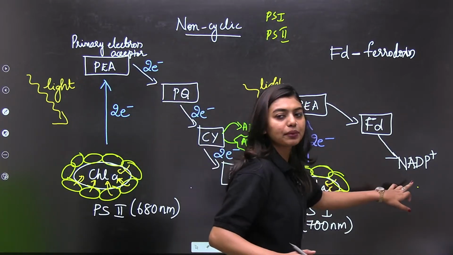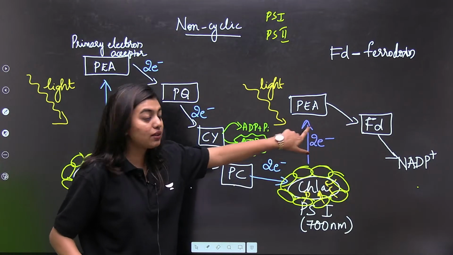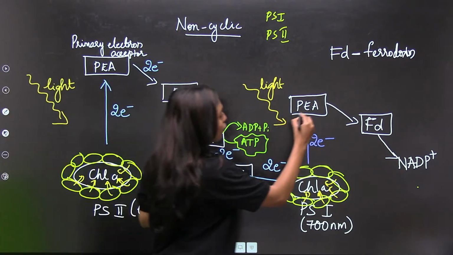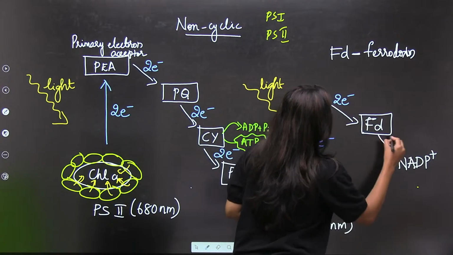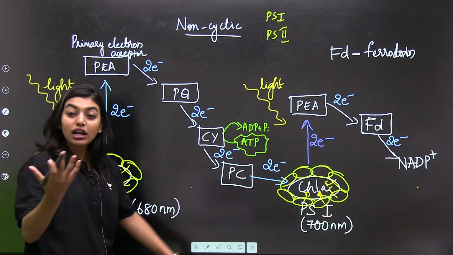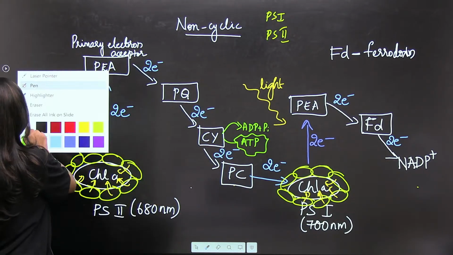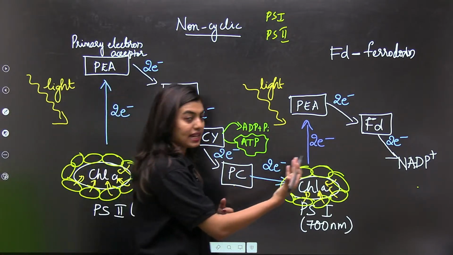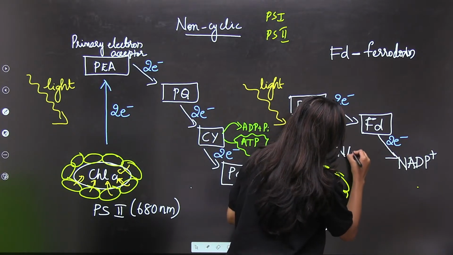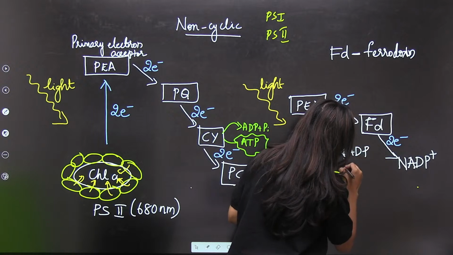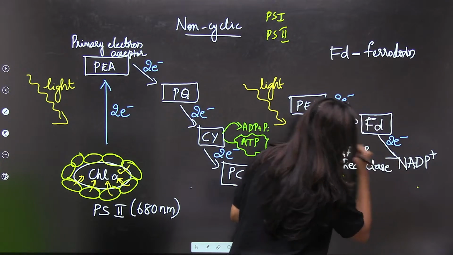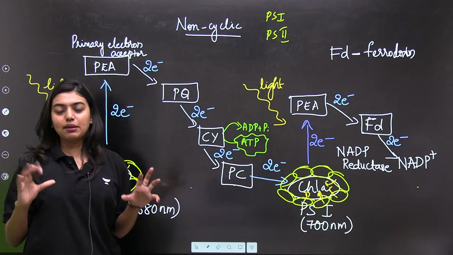NADP. Students, from the ferredoxin, what is moving? Our electrons are moving. Electron is still moving, here also it is moving. Now, what are we going to convert NADP into? NADPH. But for this we need a proton. So here we will have NADP reductase.